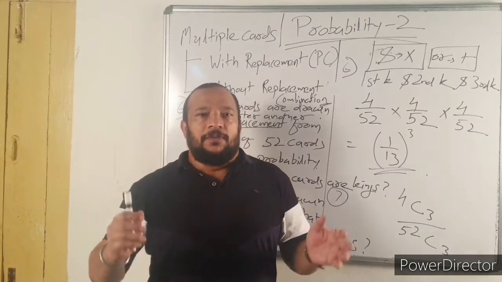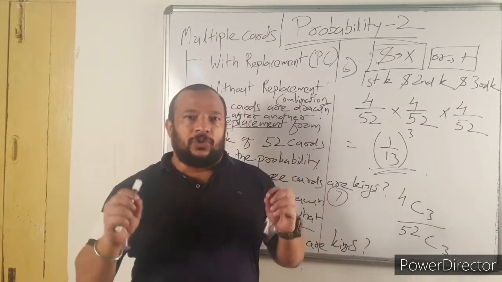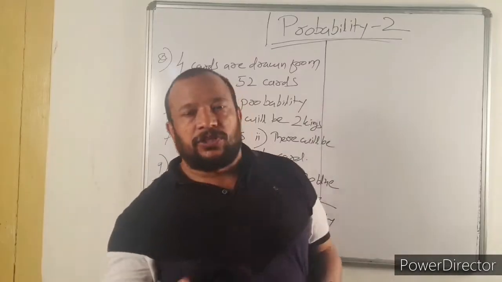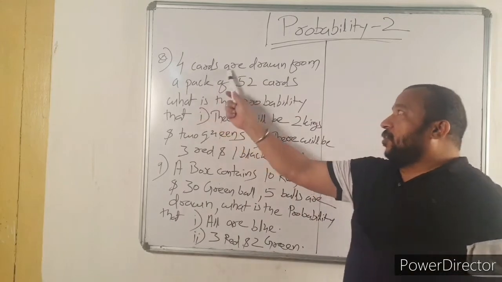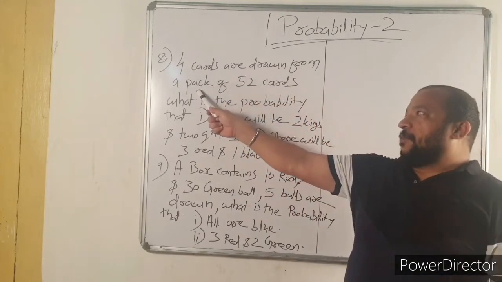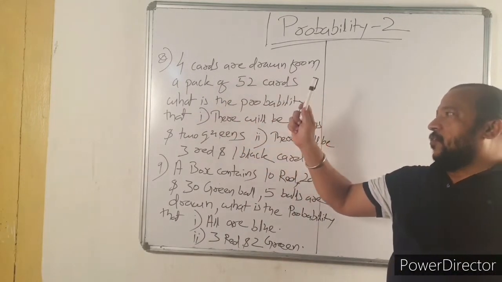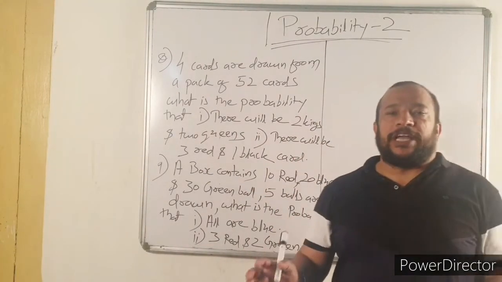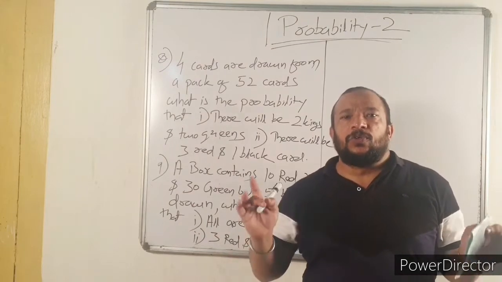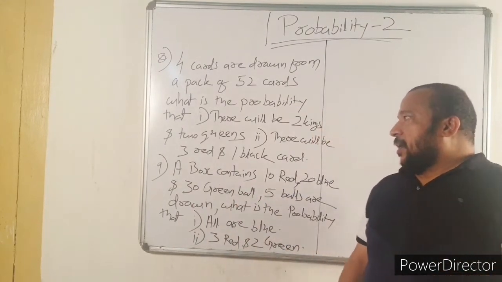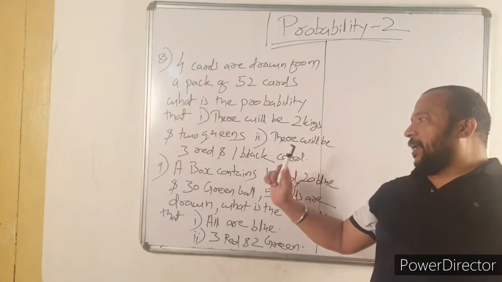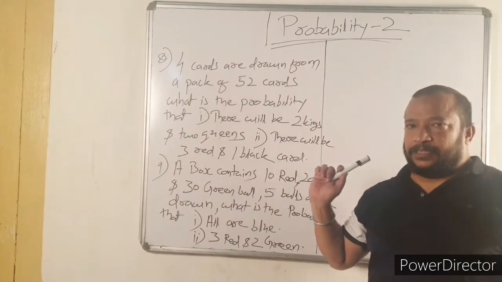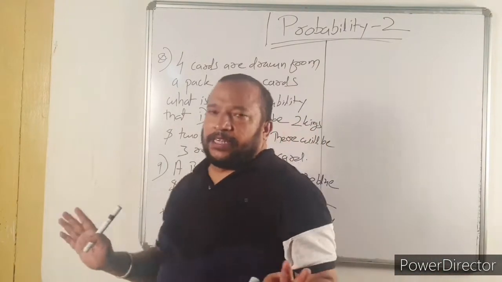Question number 8. 4 cards are drawn from a pack of 52 cards. What is the probability that there will be 2 kings and 2 queens? And number 2, there will be 3 red and 1 black card. So, solution very simple.